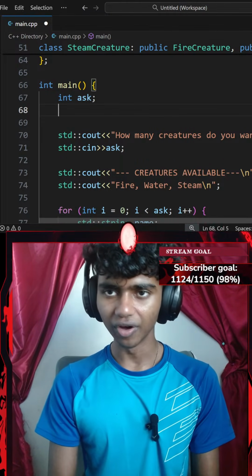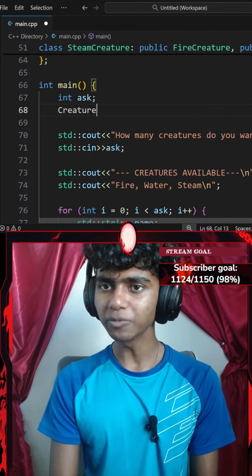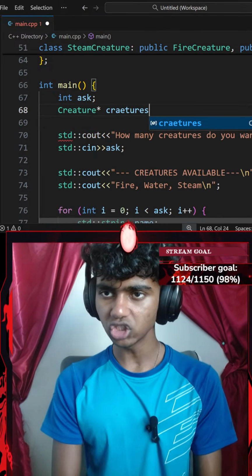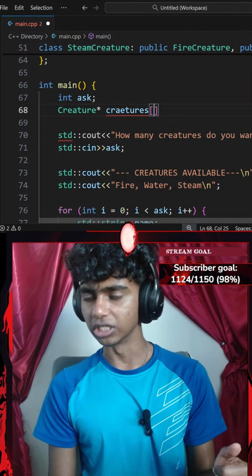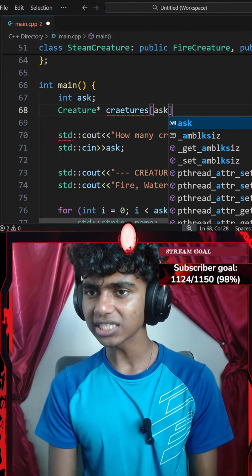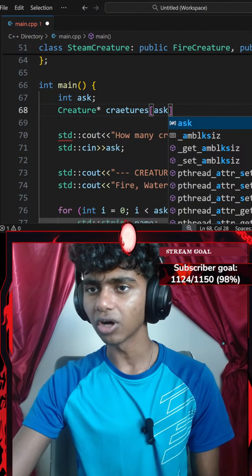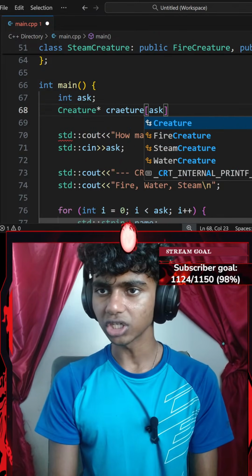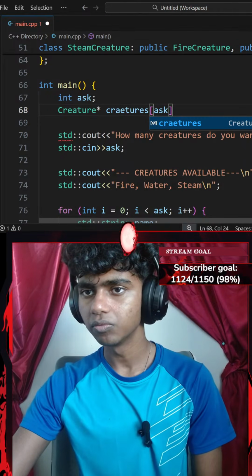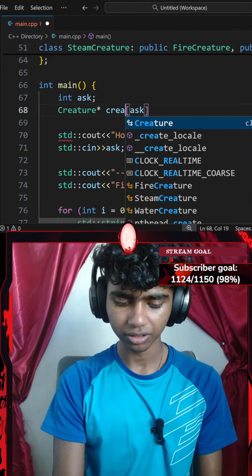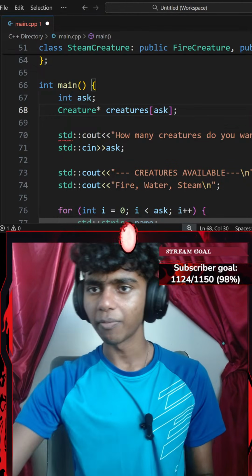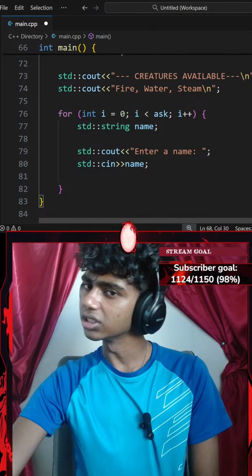Okay, that's it. Let's go ahead and create a creature class as object. So I'll go with something like creature. This is going to be a pointer for my creatures array, which is going to consist of my ask number of variables or an ask number of items. I'll go with something like creatures. There we go. I think I'm spelling it wrong. Okay, perfect. And then I'm going to go ahead and end my array with a semicolon.